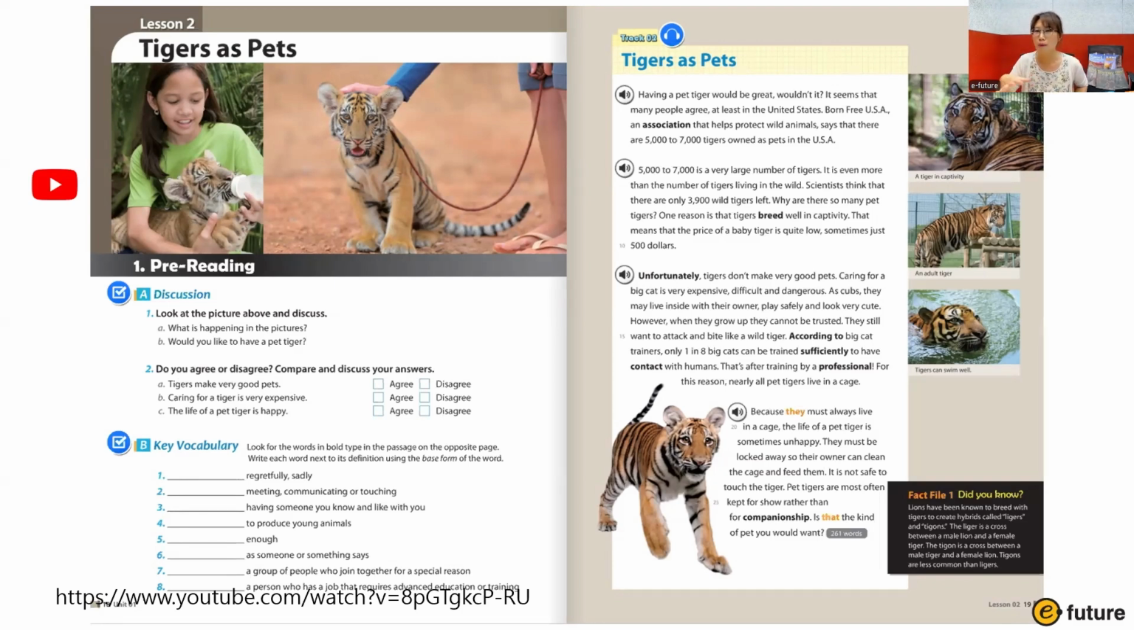So here, there's no correct or wrong answers, right? This is what you think, what you believe, right? Caring for a tiger is very expensive. Agree or disagree? The life of a pet tiger is happy. Agree or disagree? Right? This will create a lot of interesting discussion, right? Imagine you're doing this with your students. Yeah, there'll be a lot of interesting discussions, right?